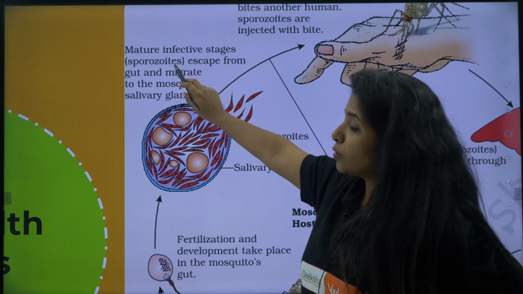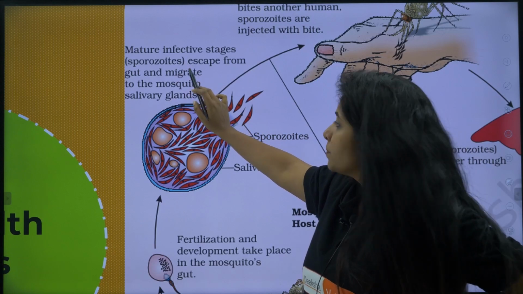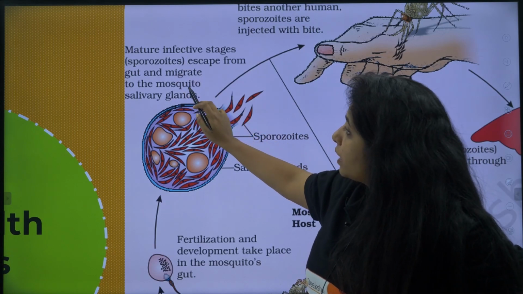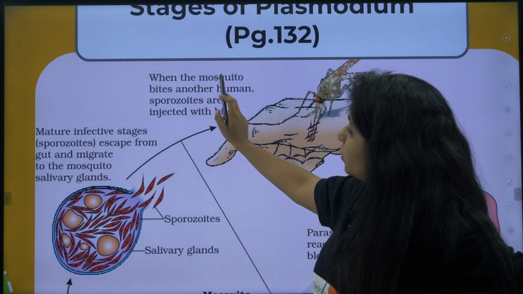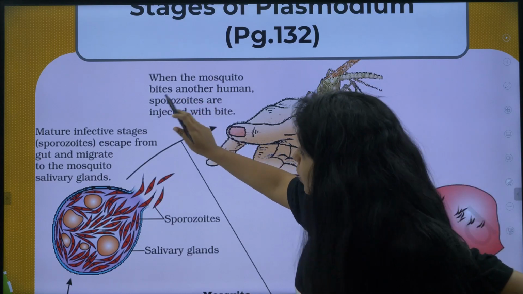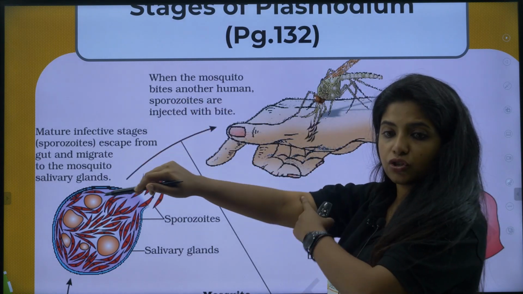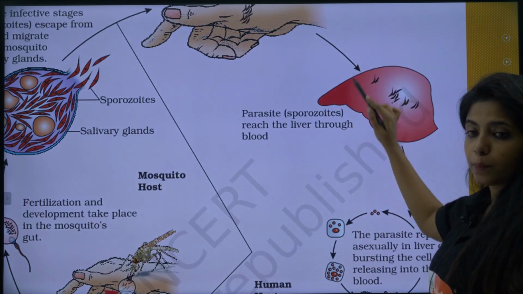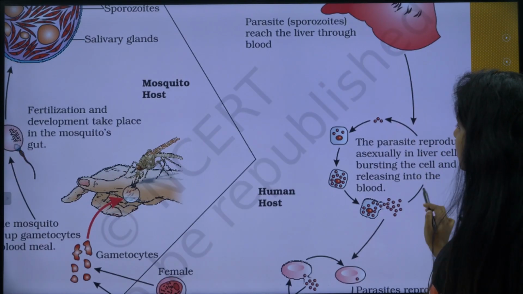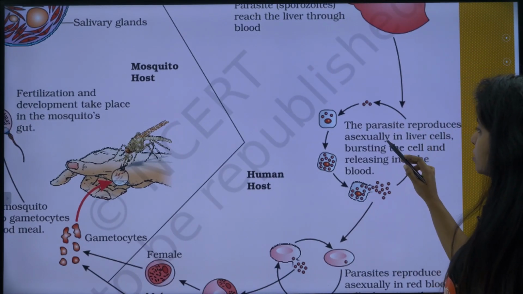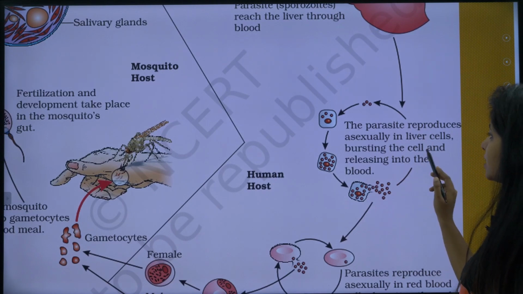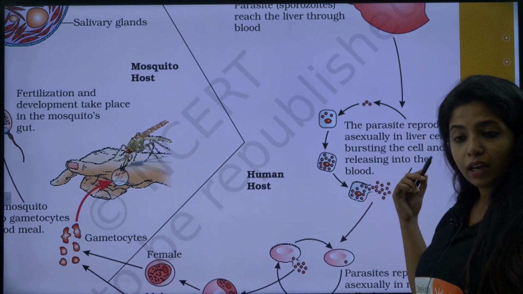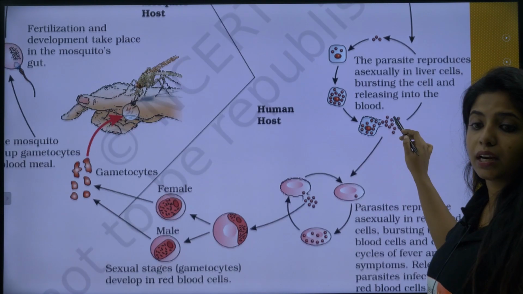Sporozoite stage of what? Plasmodium, my dear children. So sporozoites escape from the gut and migrate to the mosquito's salivary gland. Then when the mosquito bites another human, sporozoites are injected with the bite. So they inject sporozoites within us. Now this parasite reaches the liver. So the first stop is what? The liver, my dear children. In the liver, the parasite reproduces asexually, bursting the cell and releasing into the blood. So there they reproduce asexually, then they get into the blood.